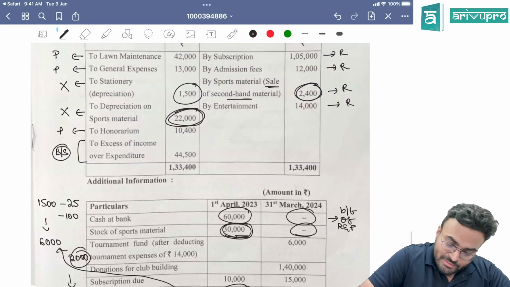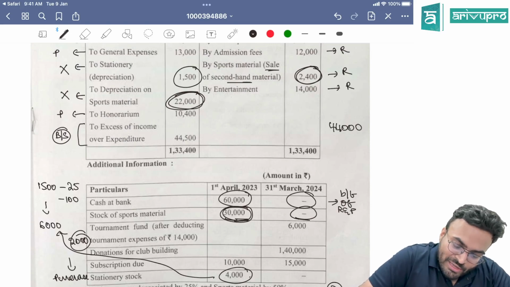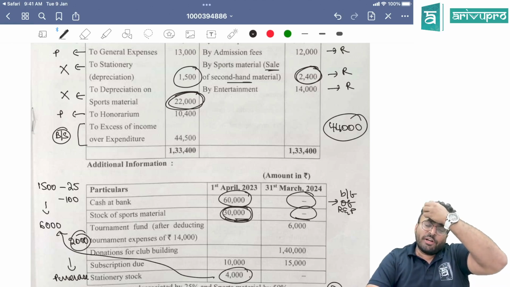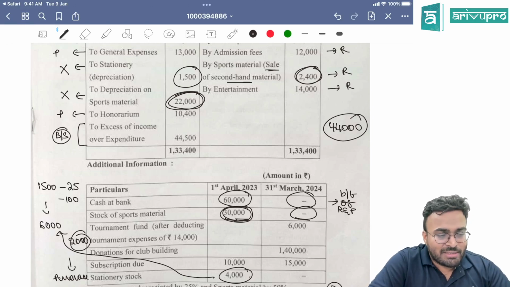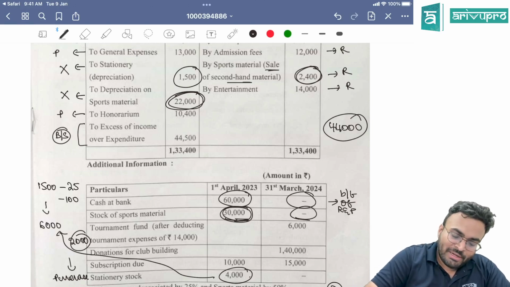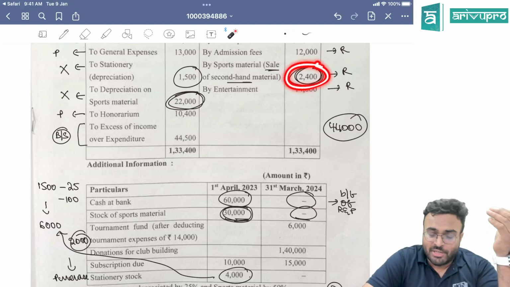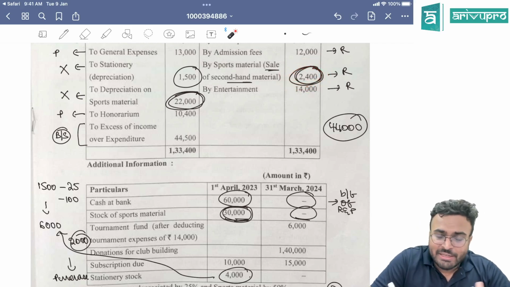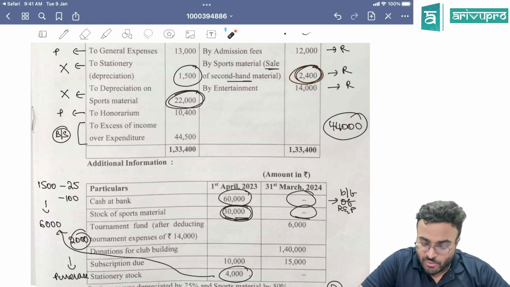44,000 is there. 44,000 is on which we have calculated depreciation. Sale of sports material. Let's assume that you have sold it on the last day. If you have assumed that this is sold on the last day, on this there is going to be full depreciation. If you assume that it is sold on the first day, then on that there is going to be no depreciation. Clear? That is one thing you have to be careful about when you are calculating.